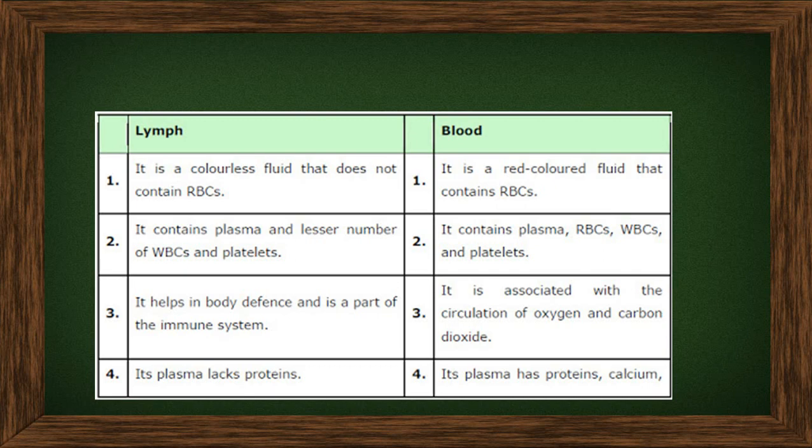Lymph helps in body defense. Just now I told you about body defense; you will not get COVID-19 or some other disease, as lymph is a part of the immune system. Blood is associated with the circulation of oxygen and carbon dioxide. The heart will pump both oxygen and carbon dioxide. Lymph plasma lacks proteins. Blood plasma has proteins and calcium.